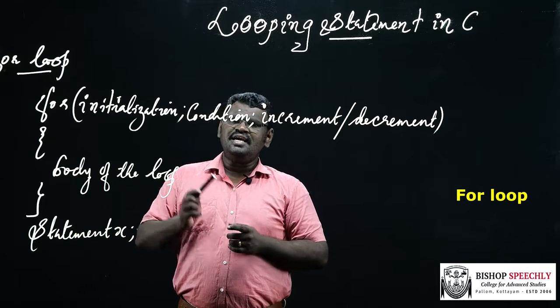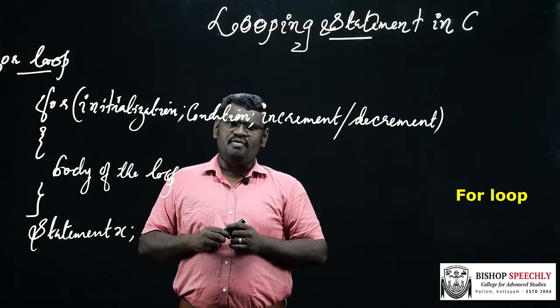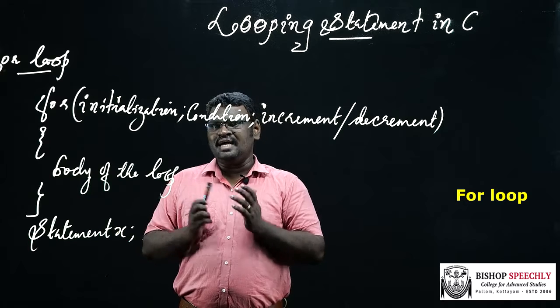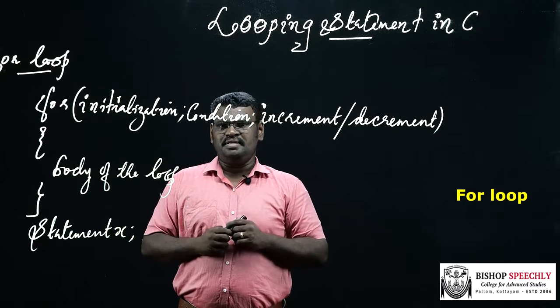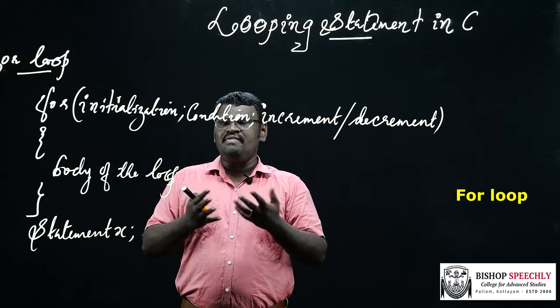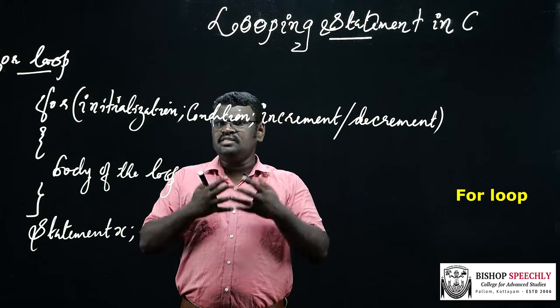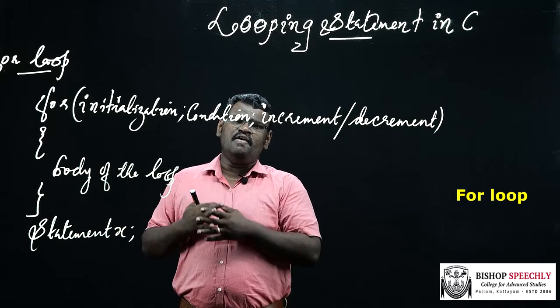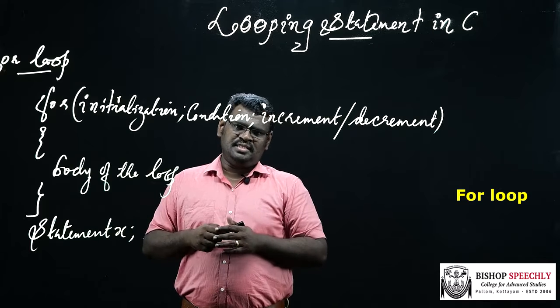The initialization statement is the first statement in the for loop. Here the loop index variable is declared and initialized. The condition is evaluated, and if the condition is true, then the body of the loop is executed, and if the condition is false, then the loop is exited.